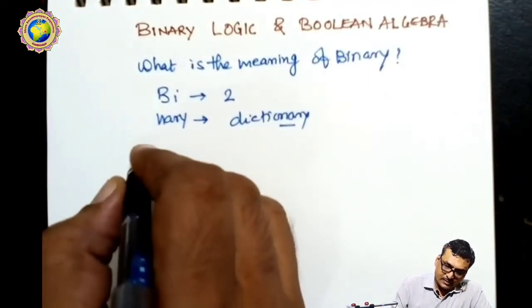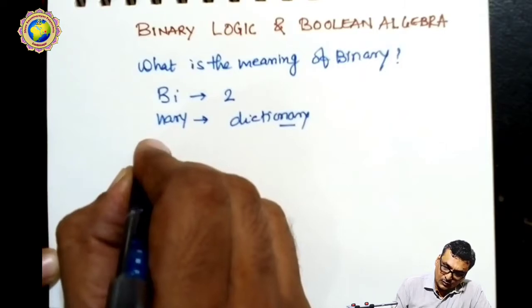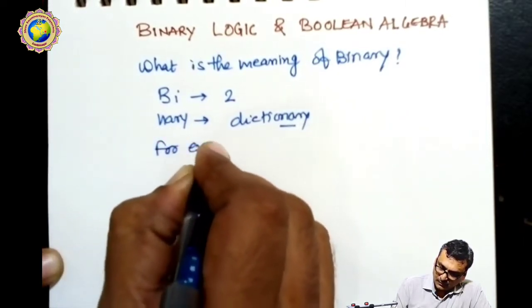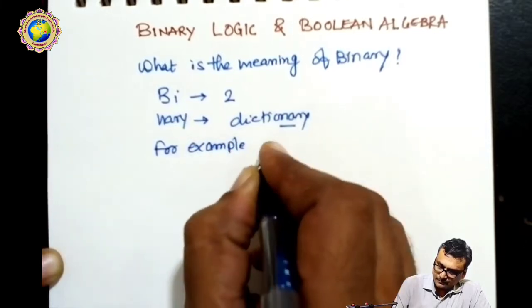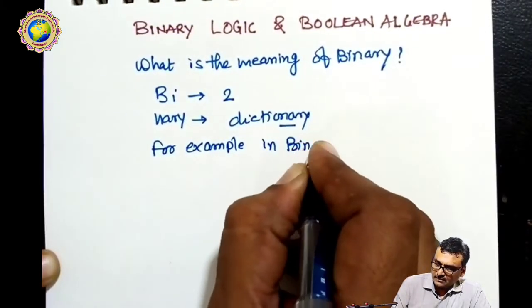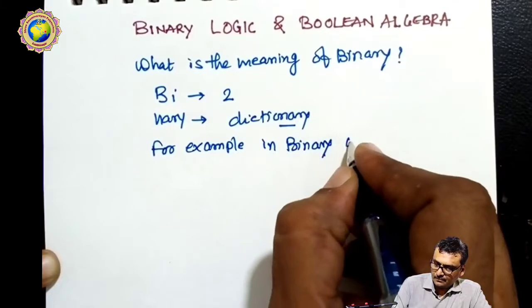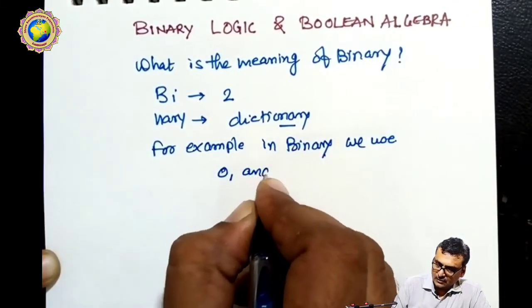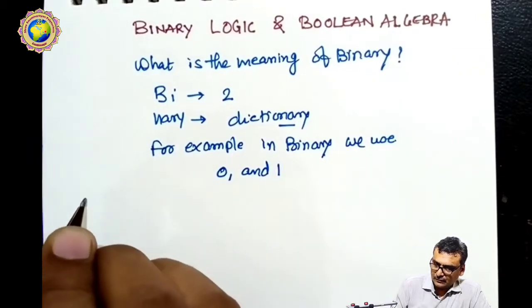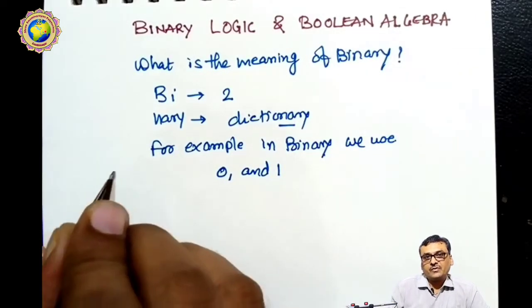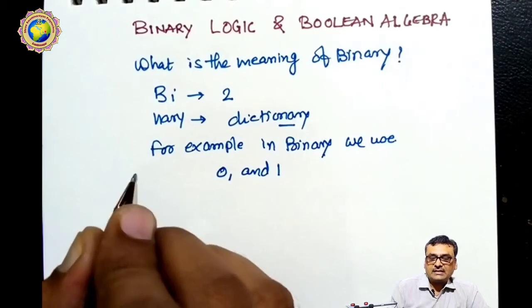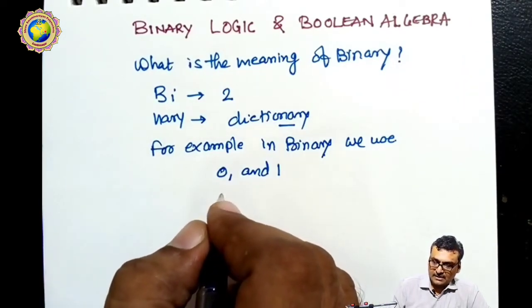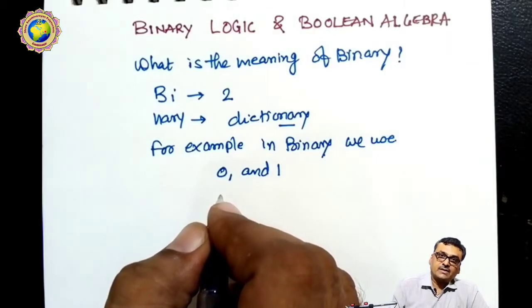So binary means two words are used. For example, in binary we use 0 and 1, because our computer's machine language only understands binary. That's why we have to know about binary number systems.